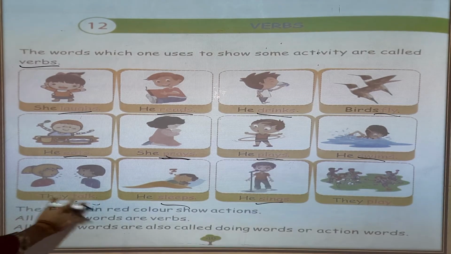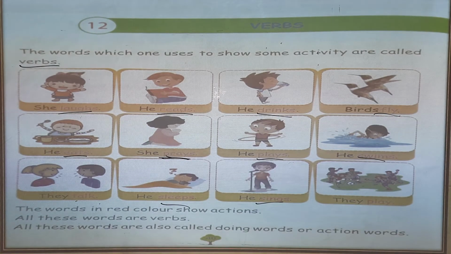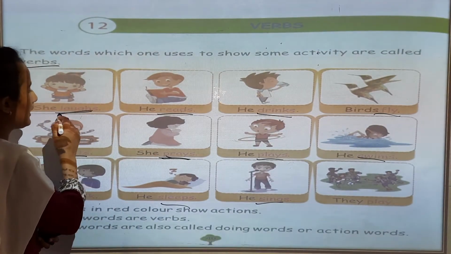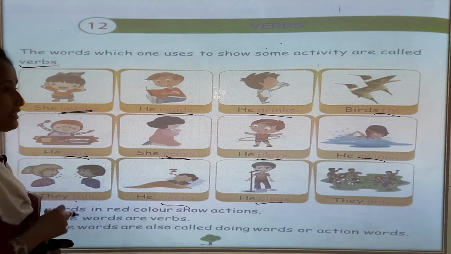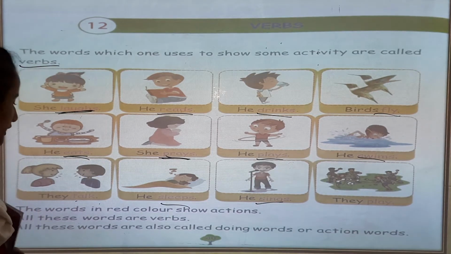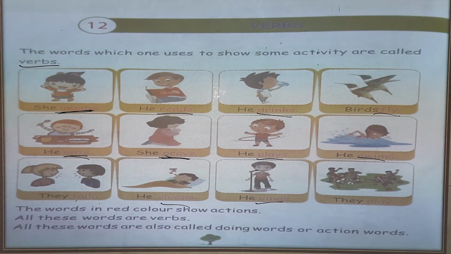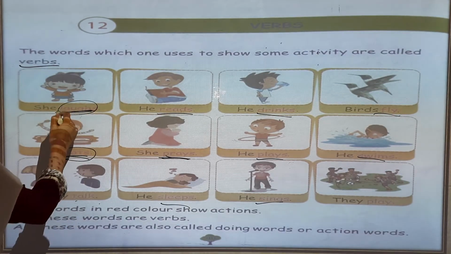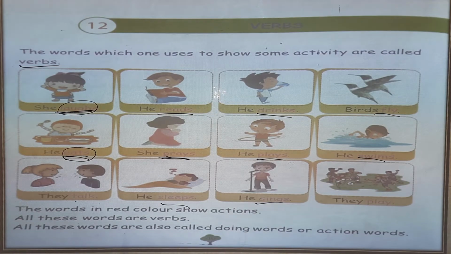For example, the words in red color show action. Those words in red color show what we are doing. All these words are verbs.